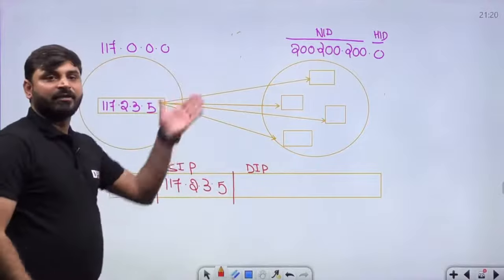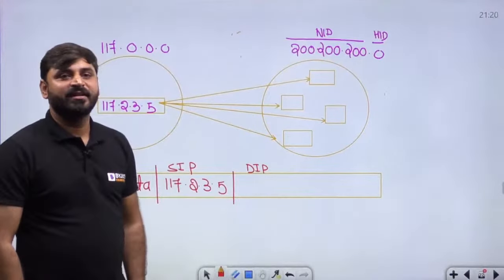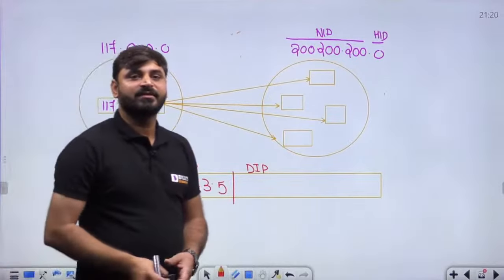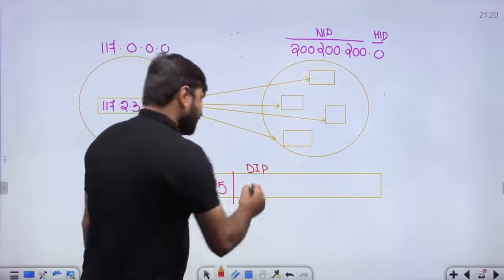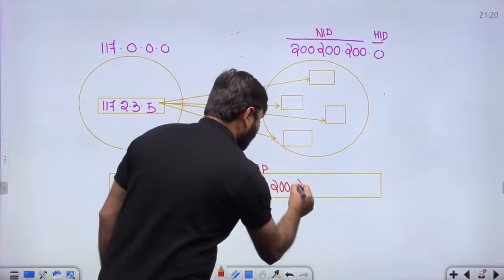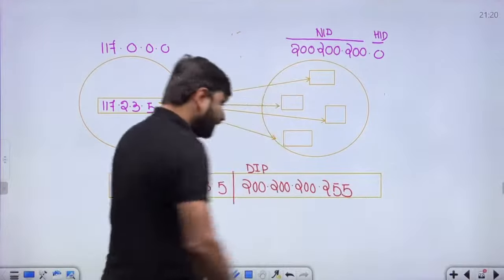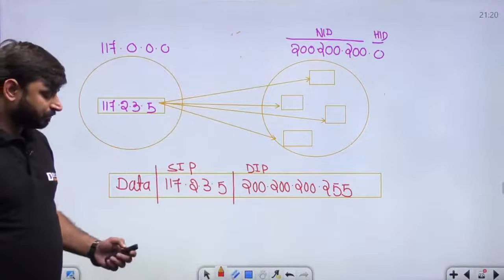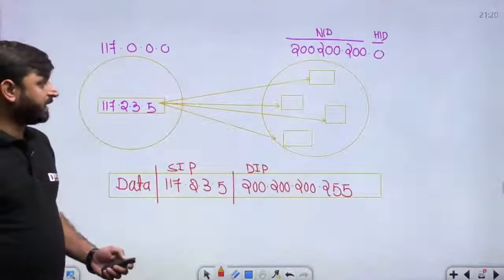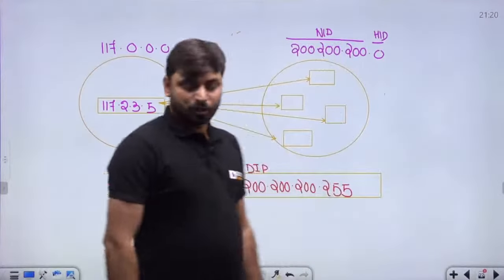This is a class C network, my dear friends. Put all ones in the host ID part. So this is nothing but all ones in the host ID part, 200.200.200.255. Is it clear or not, my dear friends? So I can move to the next.